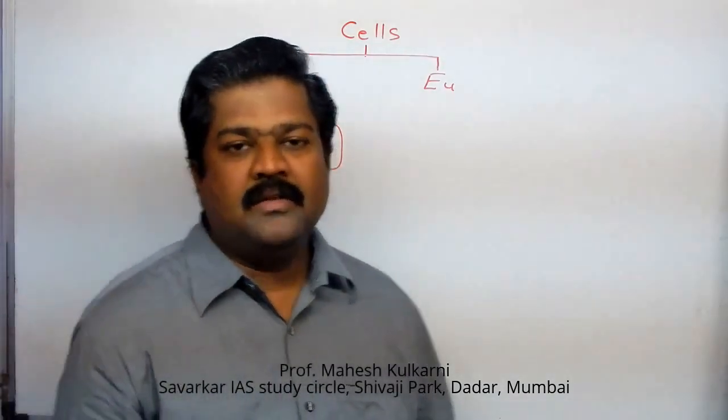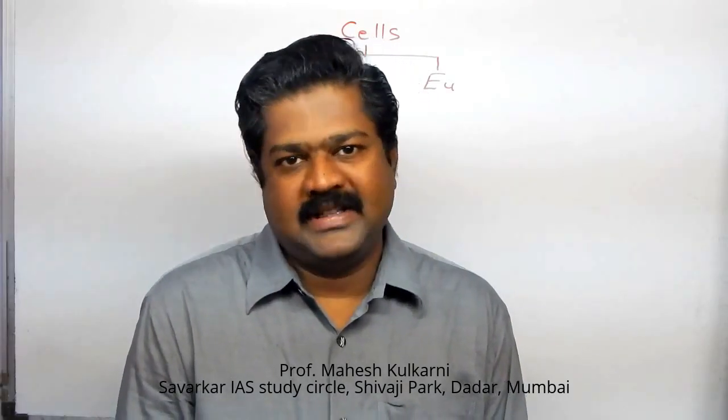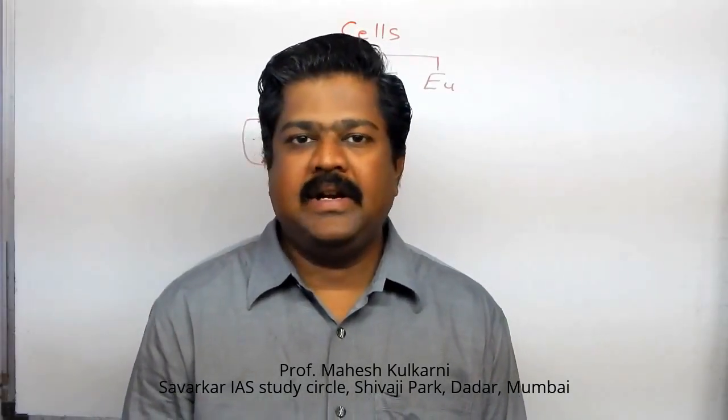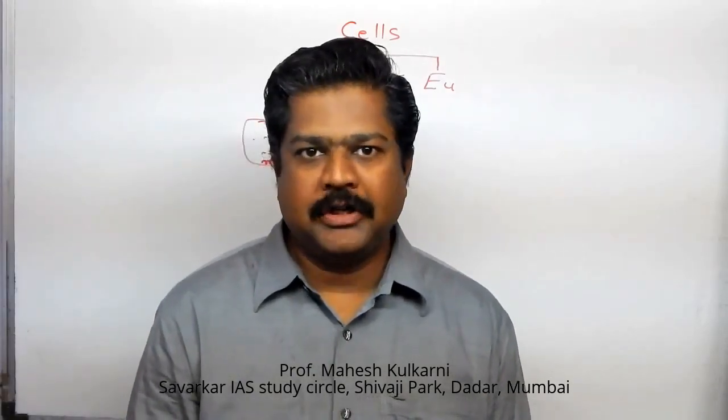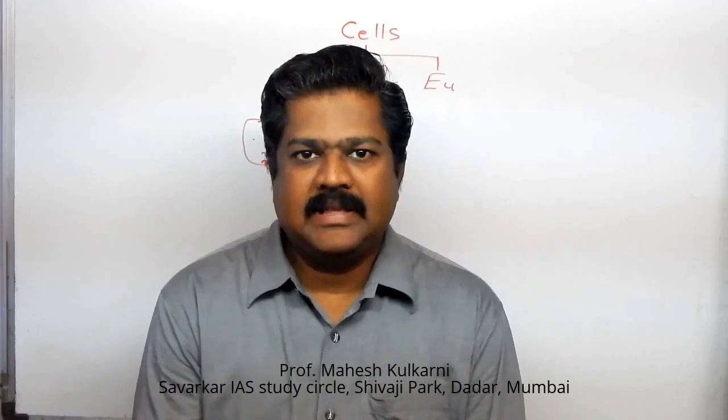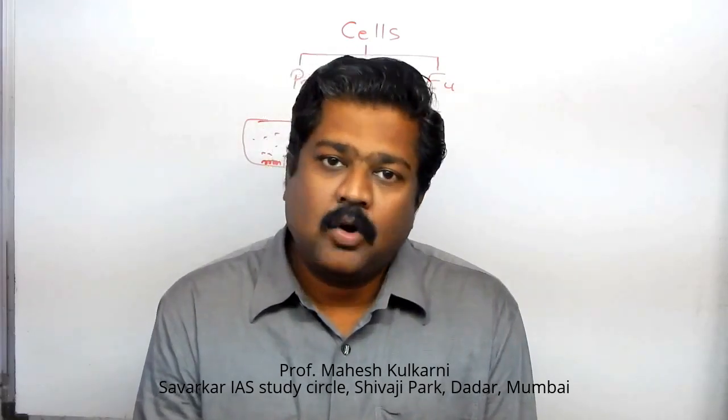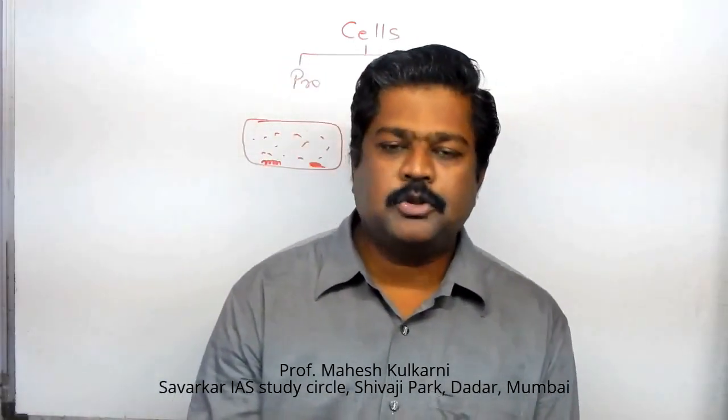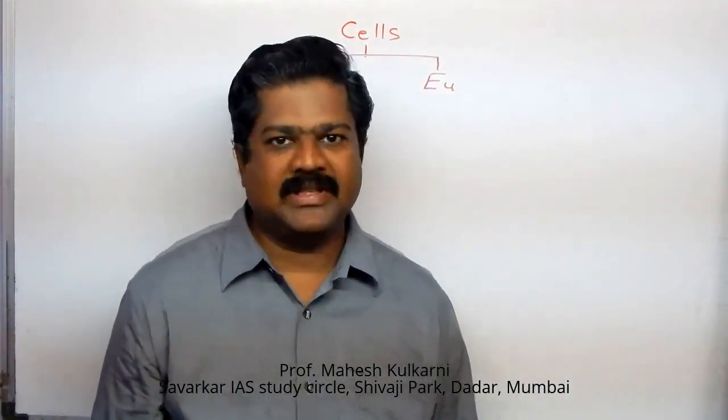This type of cell we call prokaryotic cell. So you will not get any definite organelles. That is the characteristic of the prokaryotic cell. Bacteria, the best example, belong to this type of cell. Bacteria may be autotrophic in nature, or heterotrophic. Autotrophic means they prepare their own food with the help of photosynthesis. Many times bacteria carry out another type of synthesis, called chemosynthesis. So bacteria are either photosynthetic or chemosynthetic.